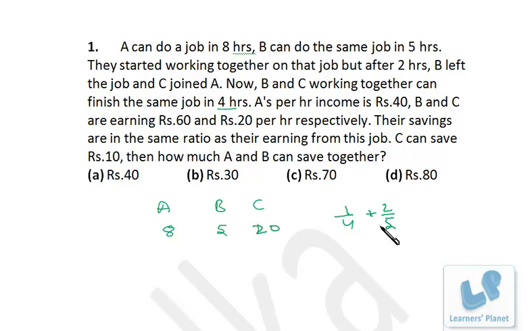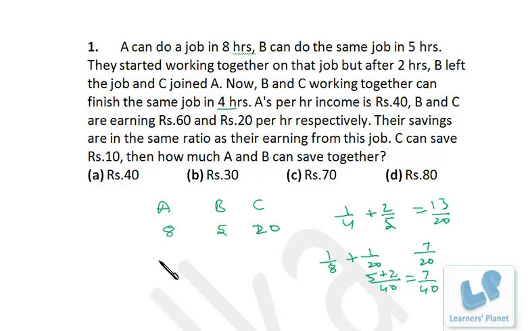Now, after that, B is leaving. Now A and C, both of them are working. This much amount is already finished, so that is 5 plus 8, 13 by 20 is already finished. Now we are left with 7 by 20. A can do 1 upon 8 work per hour and C does 1 upon 20, so together they can do 7 by 40 work per hour. And they have to do 7 by 20 of the work. That means they will be taking 2 hours more to finish the work.